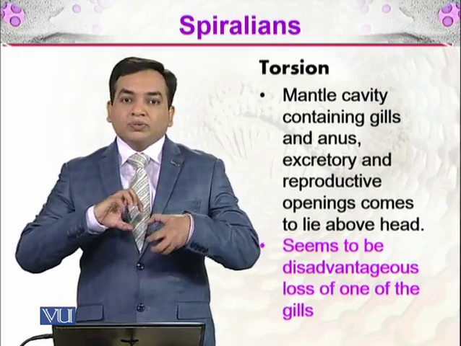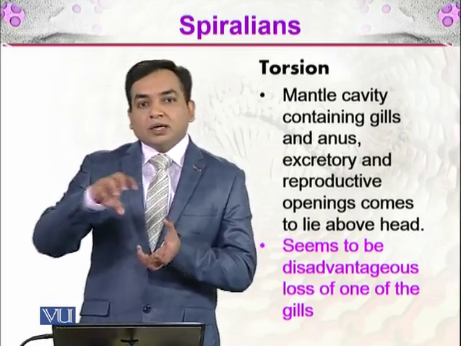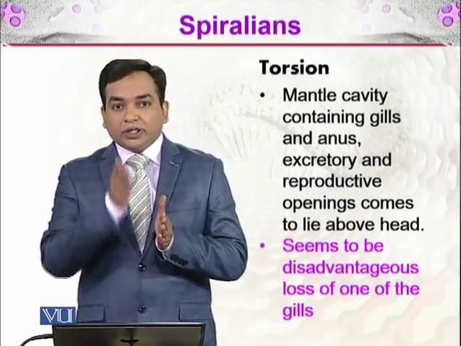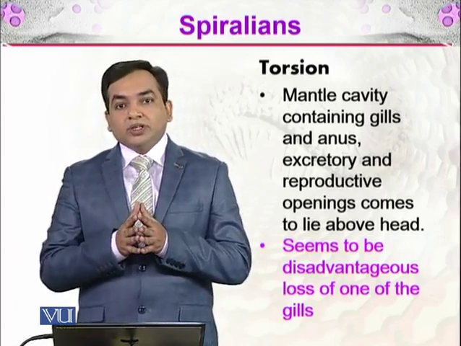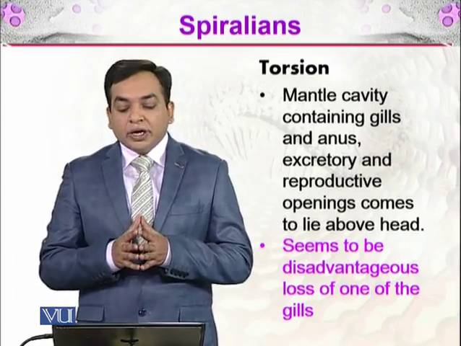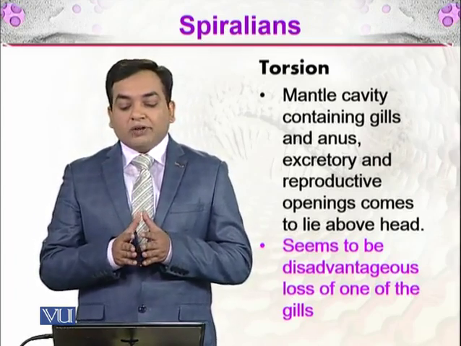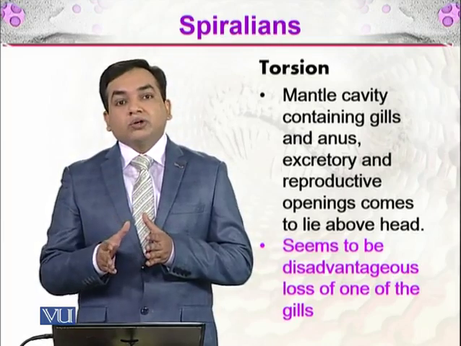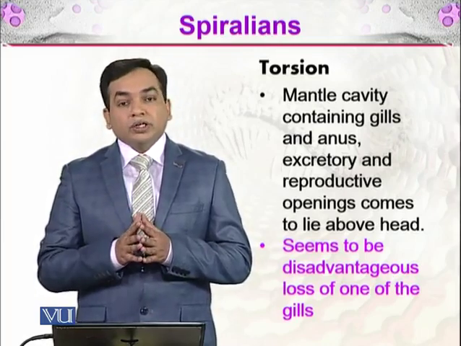Torsion is when you bend something in an unnatural way. So it makes a U-shaped structure in which all the coelom is coming over the head. It is seen to be a disadvantage as it results in the loss of one of the gills.